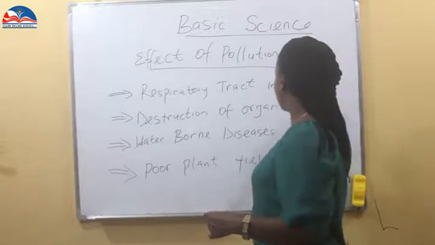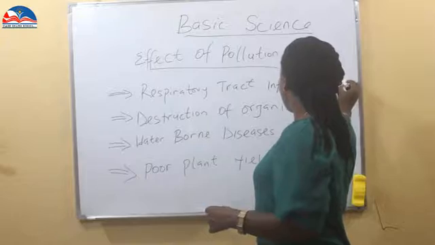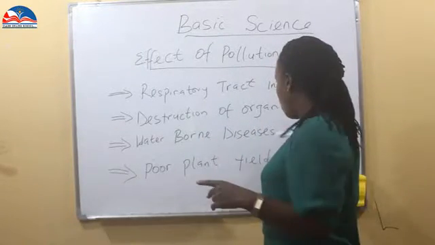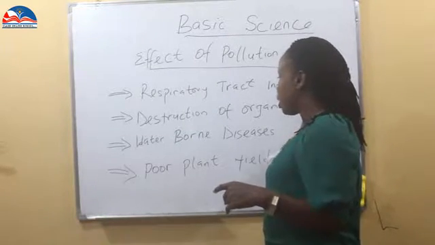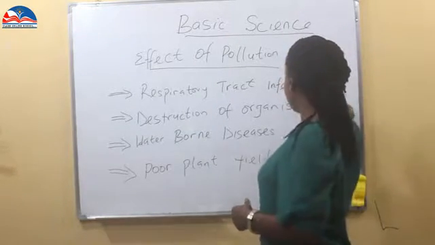So let's try to take these two. Then in our next episode, we will take how pollution affects water and plants.